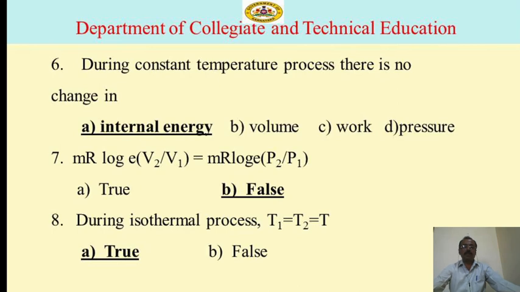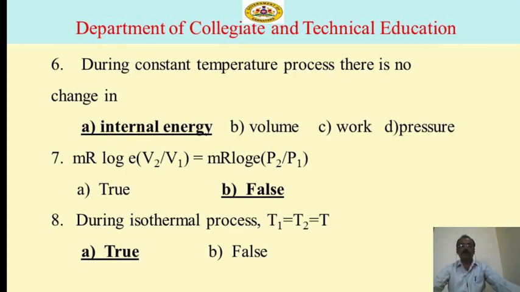Next, the eighth one: during an isothermal process T1 is equal to T2 is equal to T. So option A true is correct and option B false is not correct.